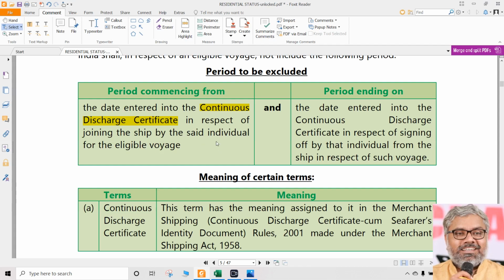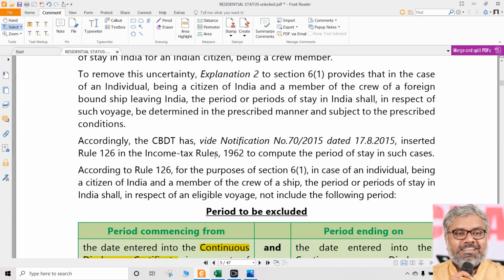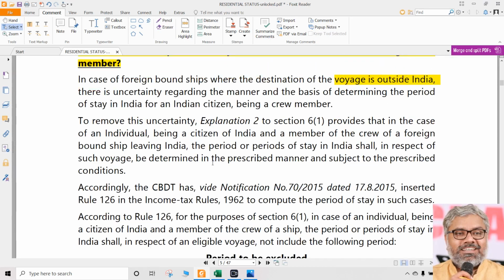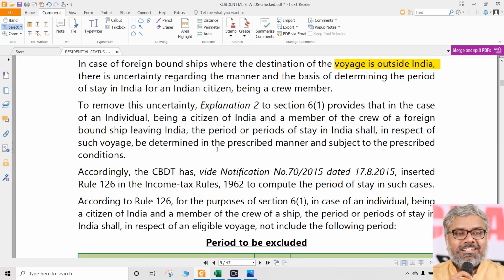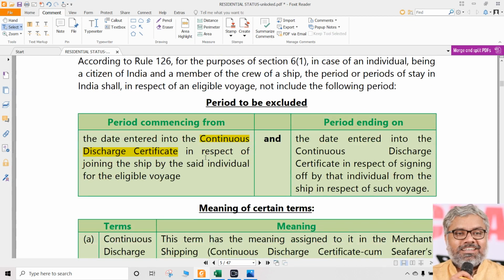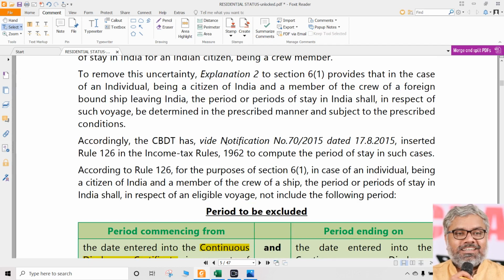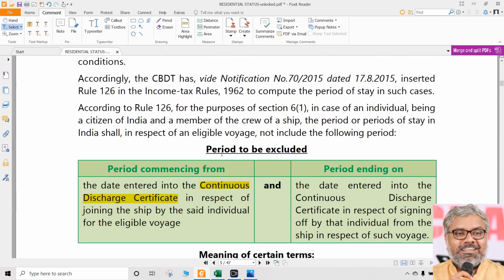So imagine that. What is that? We don't know. I never traveled in any ship ever. I was never a member of the crew of either an Indian ship or a foreign ship. And I'm sure most of you also would not have traveled. So we don't know all this. We just have to understand the essence of it. We don't know how these foreign bound ships will go, how they will start, where they will travel. All these things we don't know. We don't need to know.